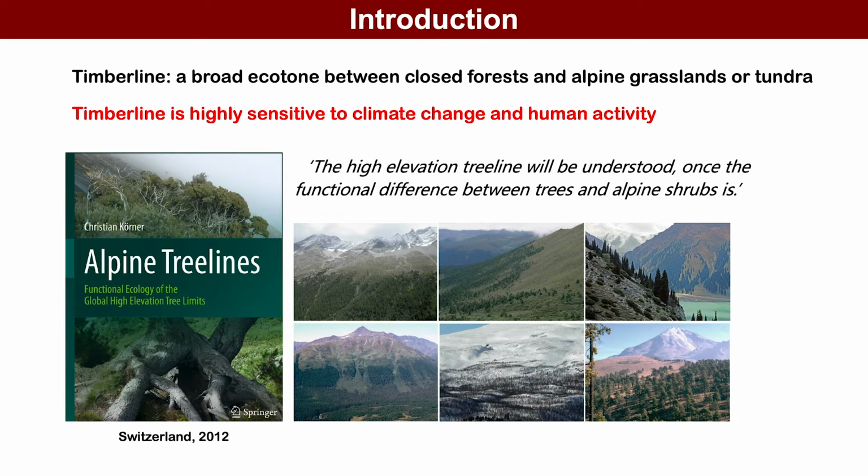Timberline is a broad ecotone between closed forests and alpine grasslands or tundra, which is very sensitive to climate change and human activity. In the book Alpine Treelines, the author addresses the role of above-ground biota in the formation and evolution of timberline. However, the role of hyperdiverse belowground biota is often overlooked.